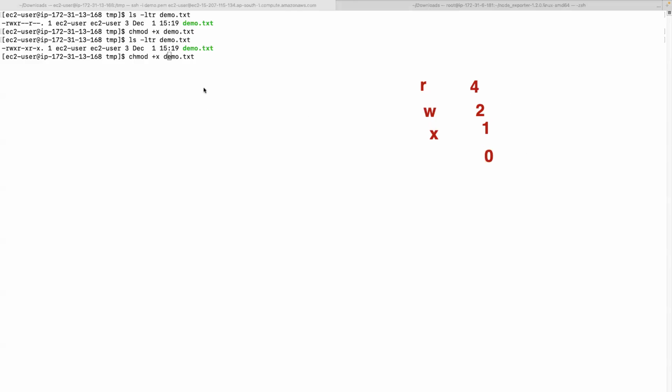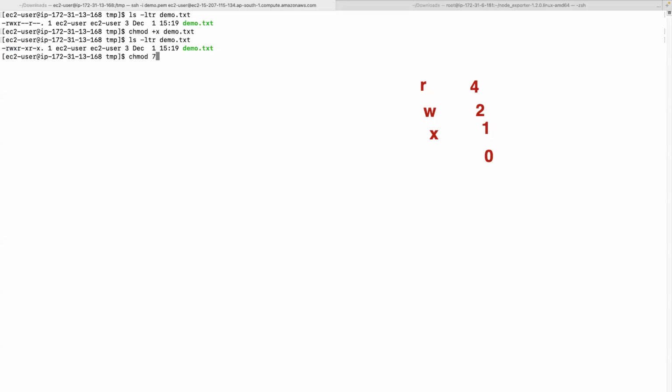So instead of this, there is another format to give permissions, which is numeric mode. Let's suppose the first digit indicates the first group, the owner. See here, what is the owner's value? It is 7, right?